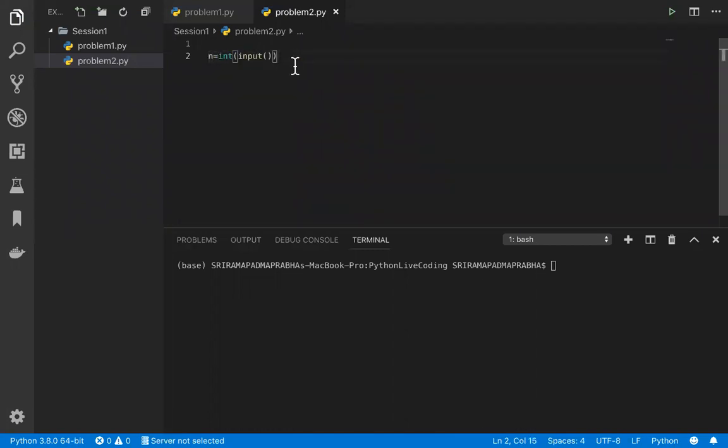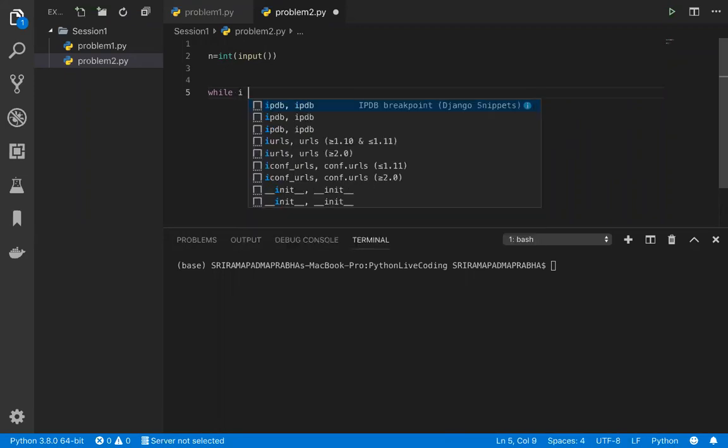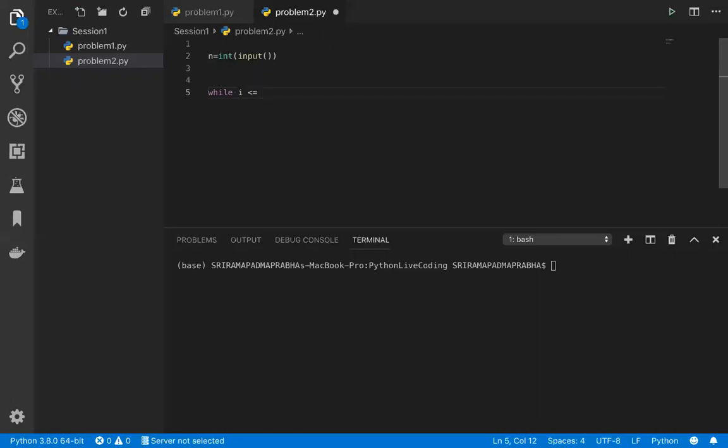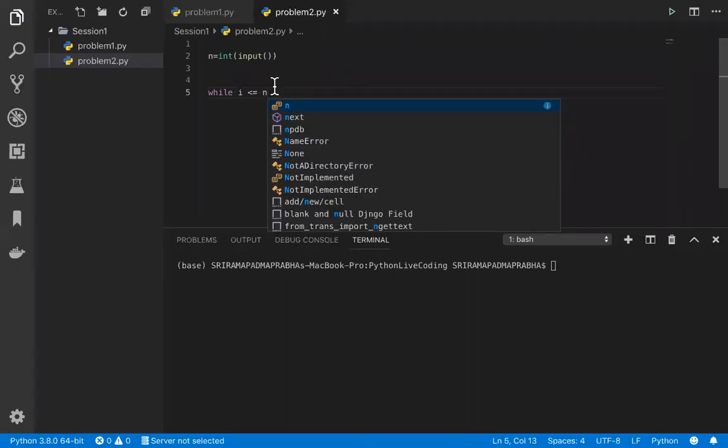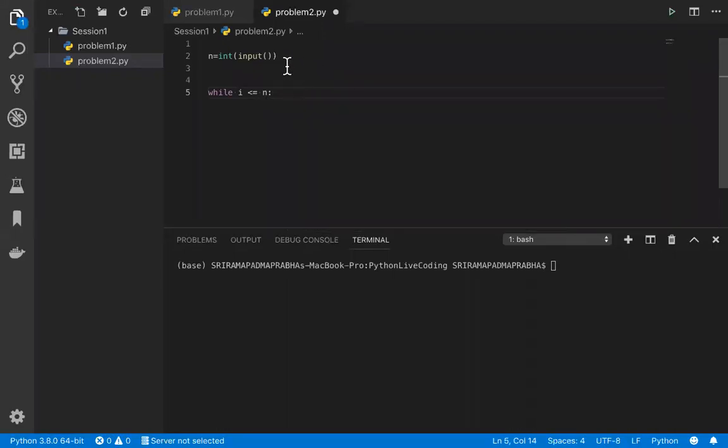I'm going to use a while loop here. I'm going to iterate with while i less than or equal to n. Whatever n the user enters, whether it is 8 or 5 or 6, I'm going to use i less than or equal to n.